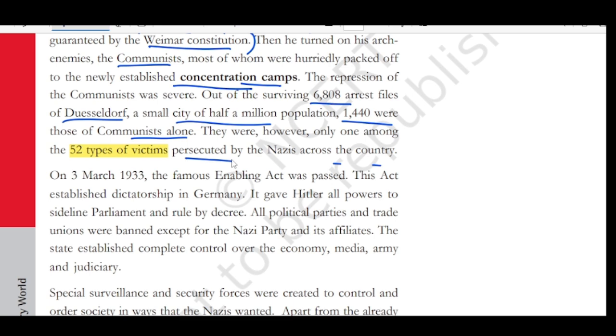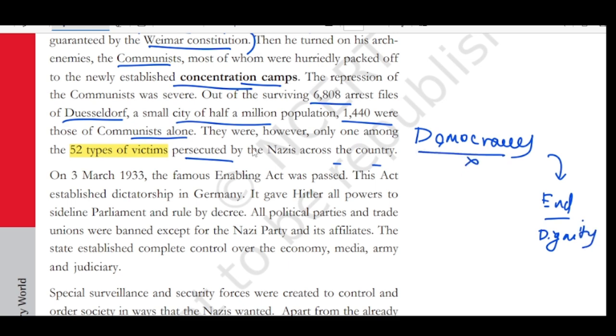See how democracy is being killed, and by whom? By Hitler. So this is the way he is trying to achieve his end objective. The end objective of Germany is to restore its dignity. But by killing democracy, by killing so many people, by sending them to concentration camps, that is the means Hitler is using.